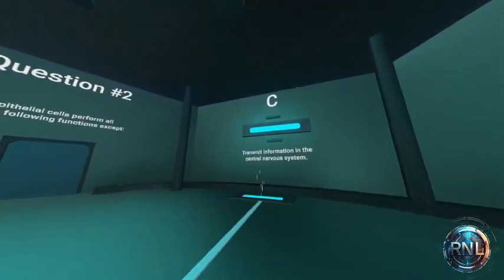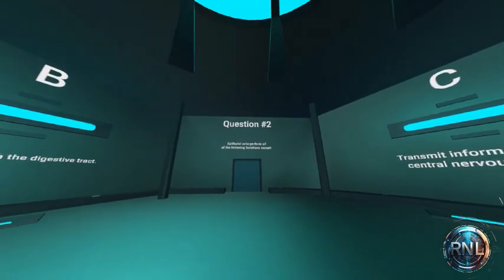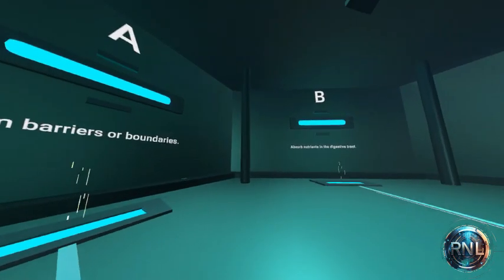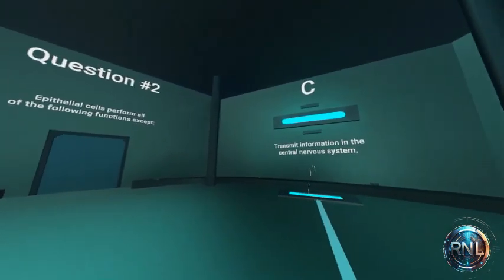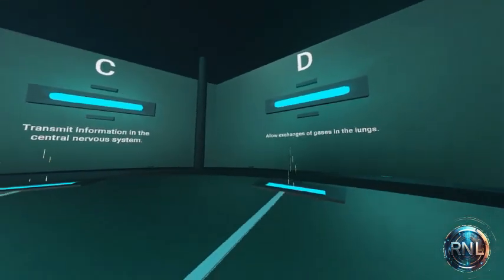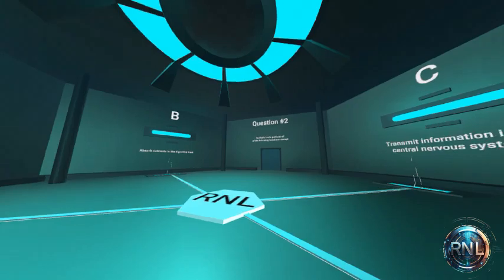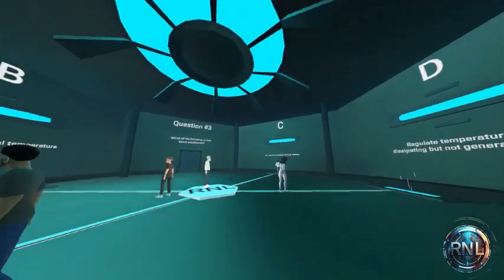Everybody went this way. What's the question? Epithelial cells perform all of the following functions except: form barriers or boundaries, absorb nutrients in the digestive tract, transmit information in the nervous system, or allow exchange of gases in the lungs. Nobody's here. Maybe they all went here. And yes, I still see people here.